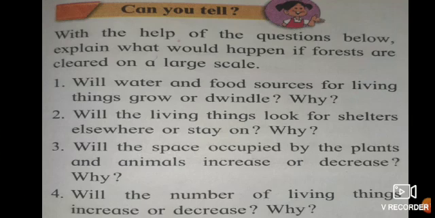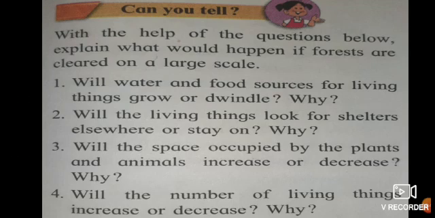The third question, will the space occupied by the plants and animals increase or decrease? I hope you know the animals also live in the forest. So whichever place is occupied by plants and animals, will it increase or decrease?